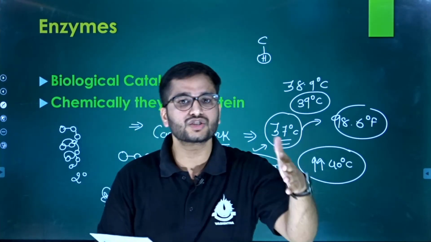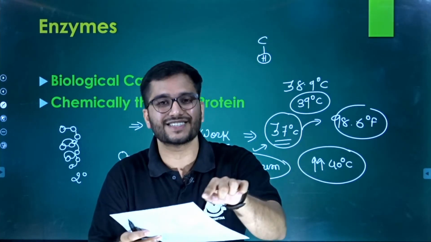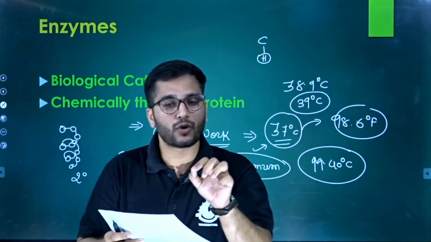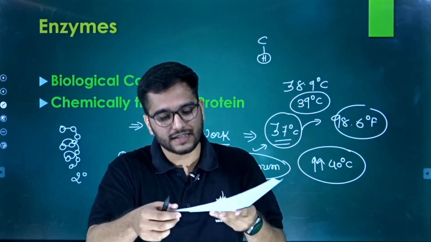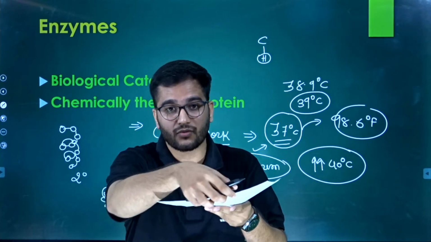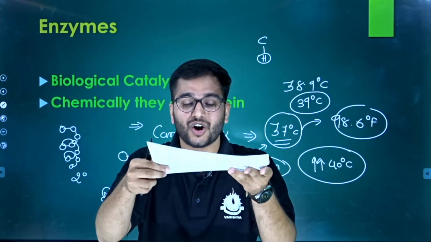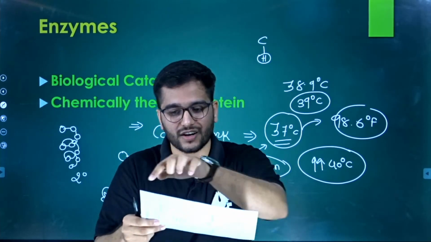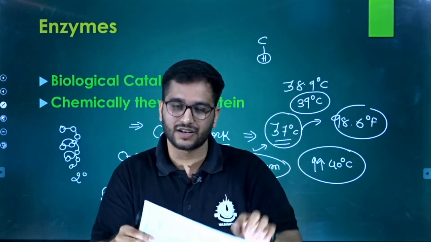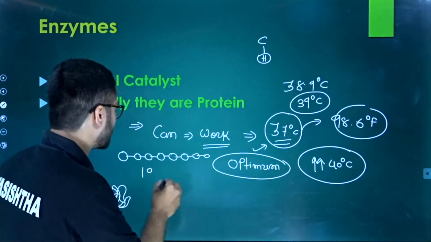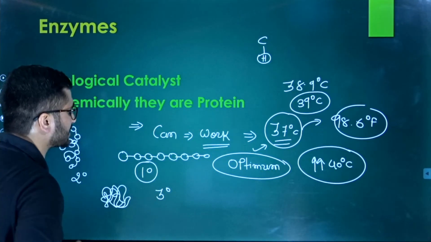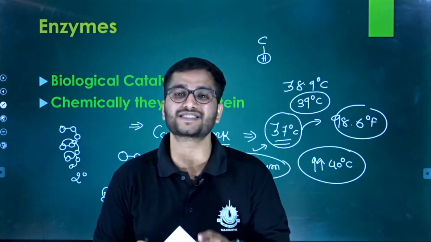So there are lots of amino acids present in the sequence. Are you getting my point? Right? What happened here? One amino acid is here, second, third, fourth, and fifth. So you have to just look at this structure, or you can say you have to just look at the paper margin. Clear? So what is this type of structure? Generally this type of structure is known as a primary structure.